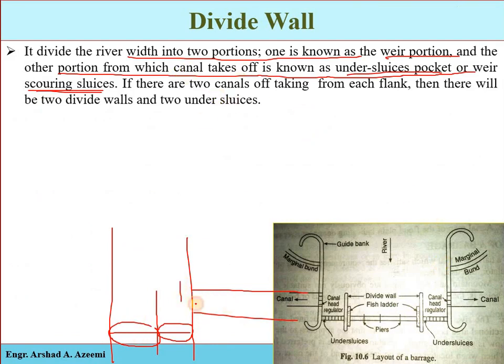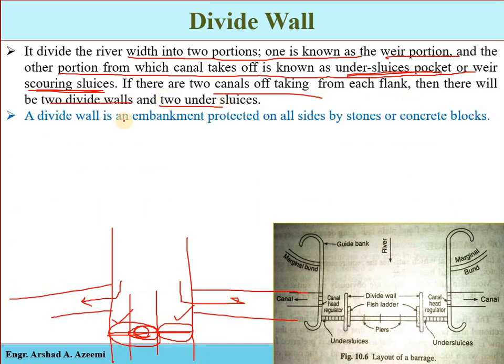The divide wall is just dividing the width of the river into portions. Remember, when we have to take out one canal, we construct one divide wall. If we have to take out two canals, at both sides, then two divide walls are constructed, and the river width is divided into three portions. One is the barrage portion, or the weir portion, and the others are called the undersluice pockets, or the scouring sluices. If there are two canals, there will be two divide walls and two undersluices.